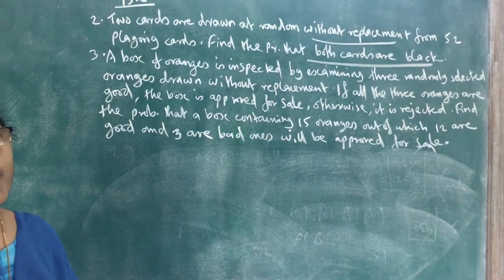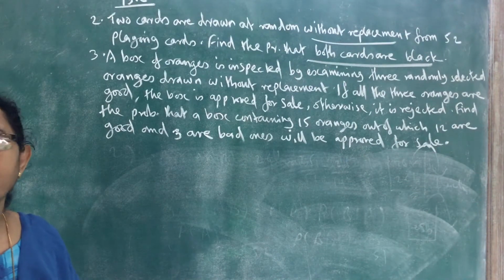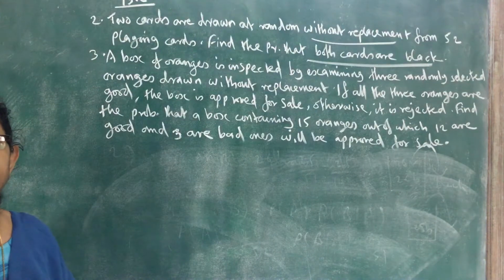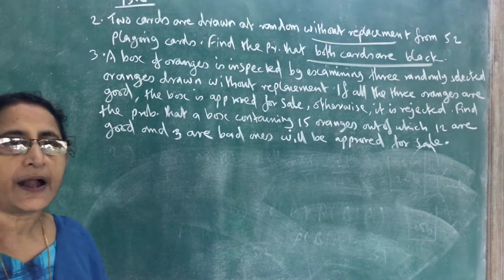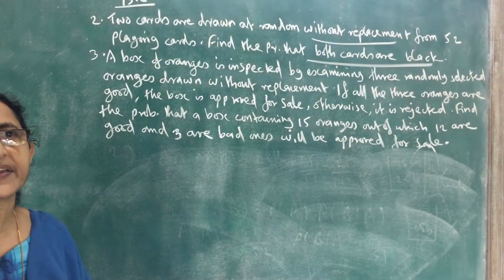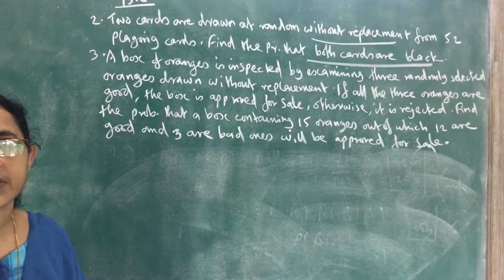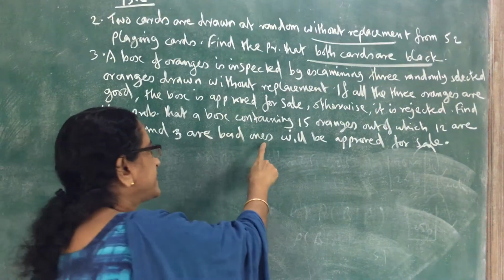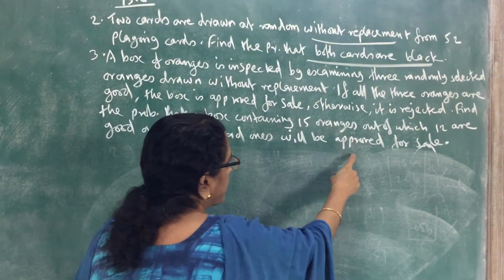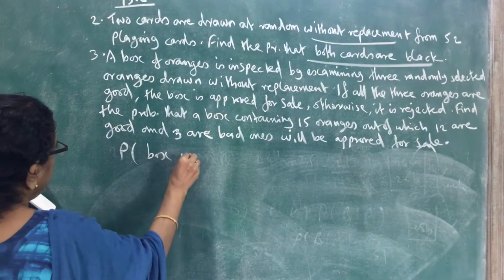So when will the box be approved for sale? When 3 oranges are drawn without replacement, if the 3 oranges are good ones, then the box will be approved for sale.